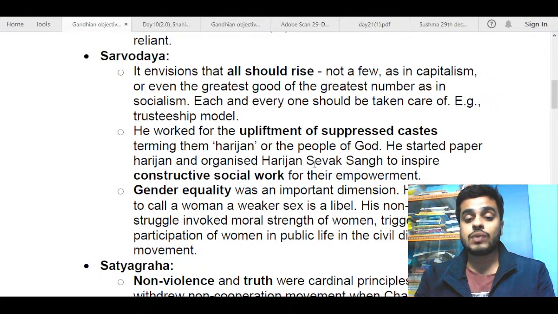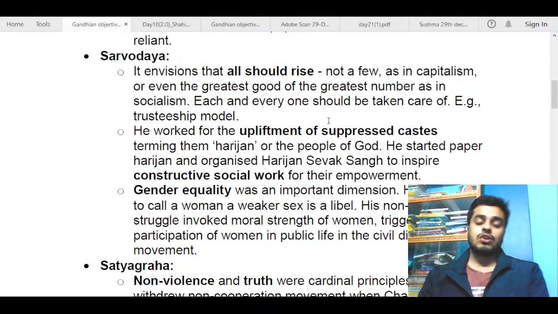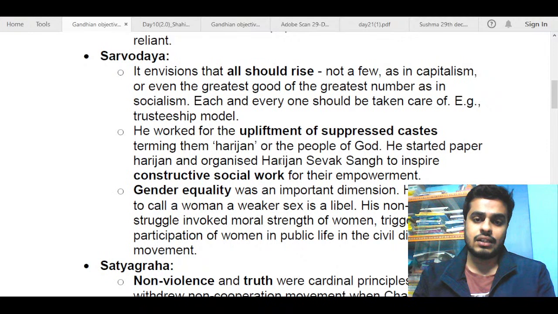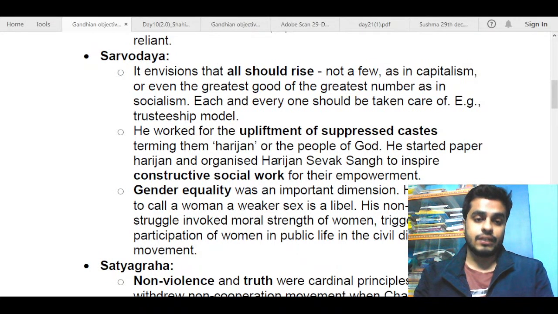Just try to give one or two examples from the life of Gandhiji that show his work in that direction. Because this is not a proper GS4 answer, you can just give some examples to keep your answer history specific.